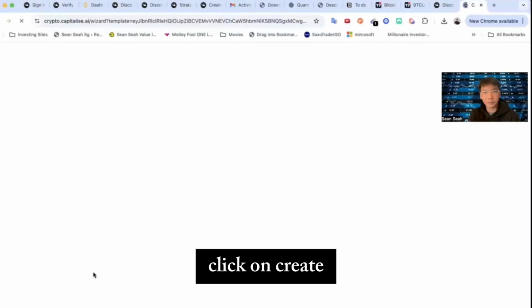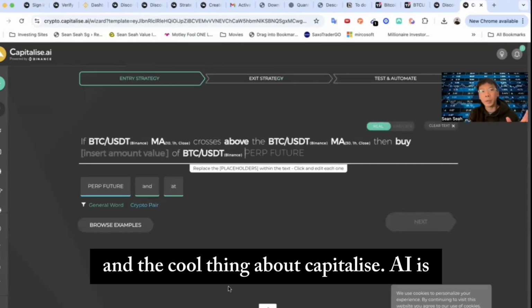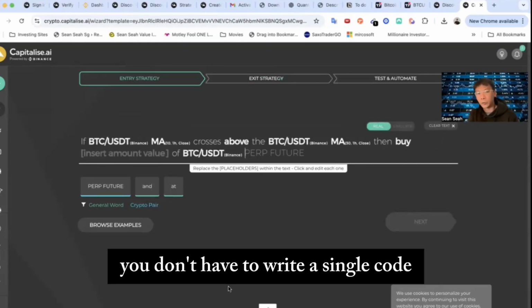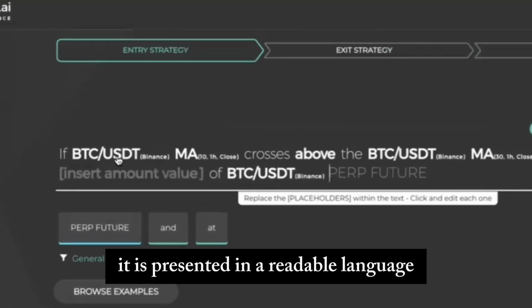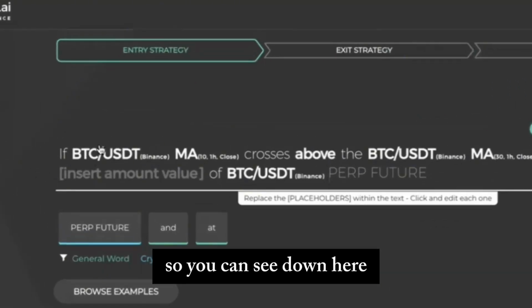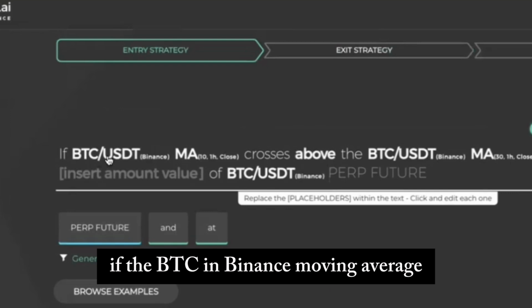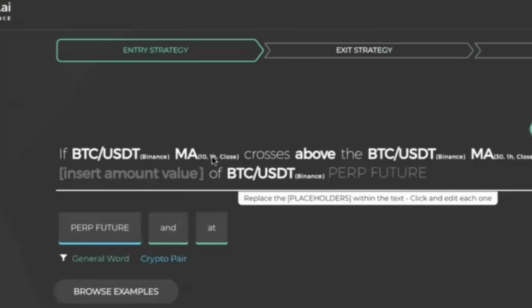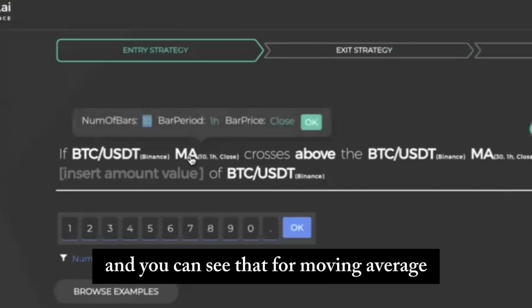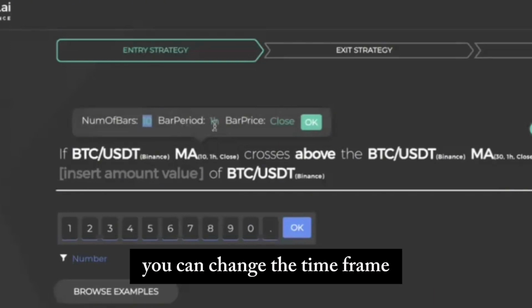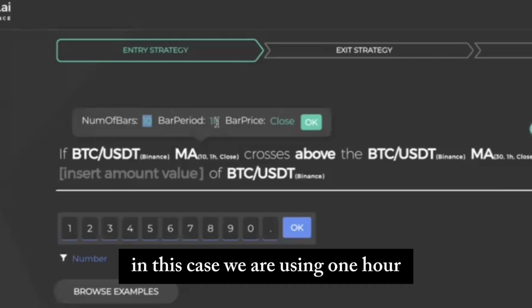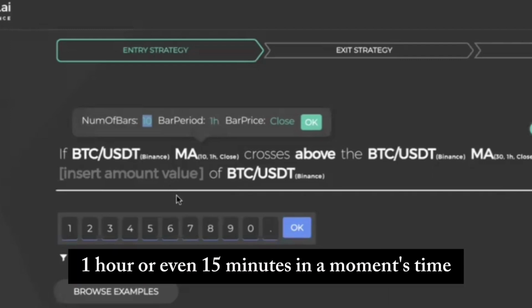Click on create. And the cool thing about Capitalize.ai is you don't have to write a single line of code. It is presented in a readable language. So you can see down here, if the BTC in Binance moving average, and you can see that for moving average, you can change the number of bars, period. You can change the time frame. In this case, we're using 1 hour. And I'll share with you why 1 hour or even 15 minutes in a moment's time.